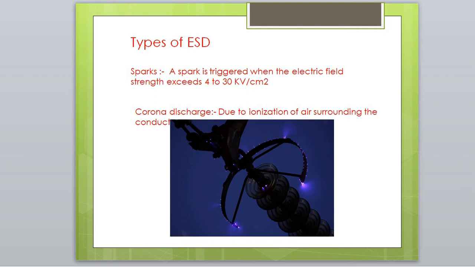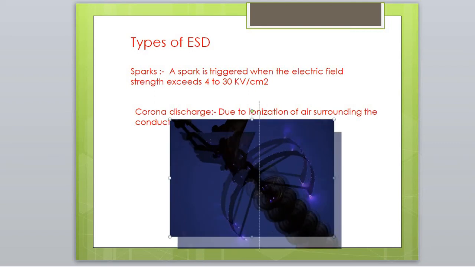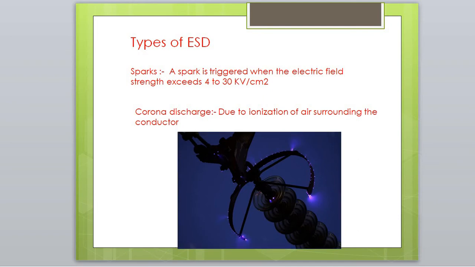We will see it one by one. First one is spark. A spark is triggered when the electric field strength exceeds 4 to 30 kilovolt per centimeter square.